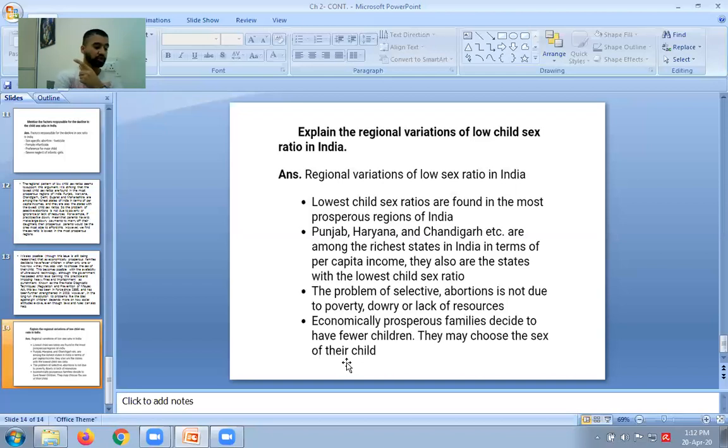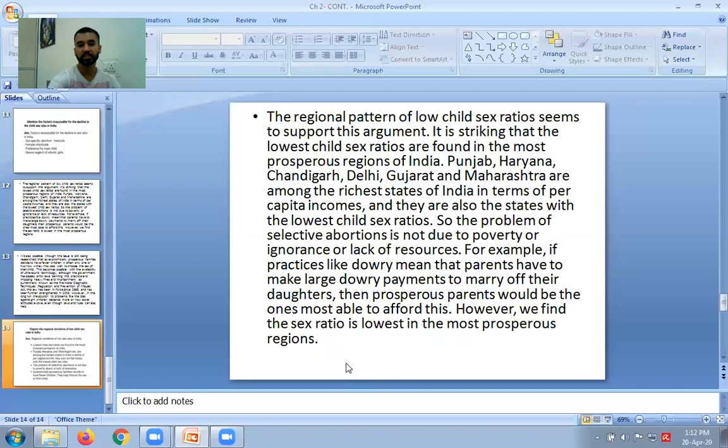Then we discussed the age structure of the Indian population, and we also discussed the declining sex ratio. And we have also discussed all the questions that could come regarding these topics. Your job is to just go through these slides and try to understand what I've tried to make you understand. I hope you have enjoyed this class.